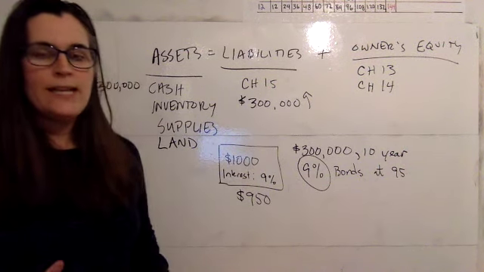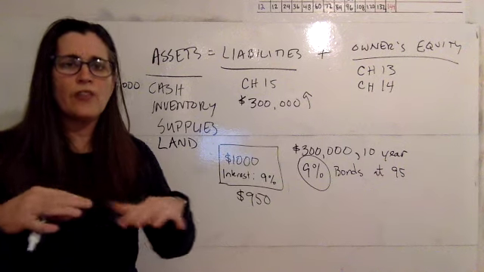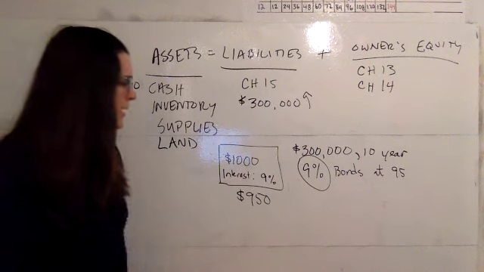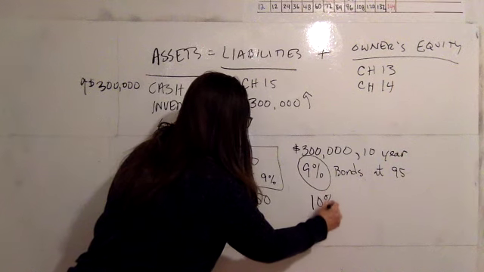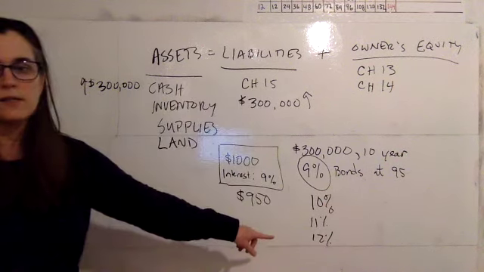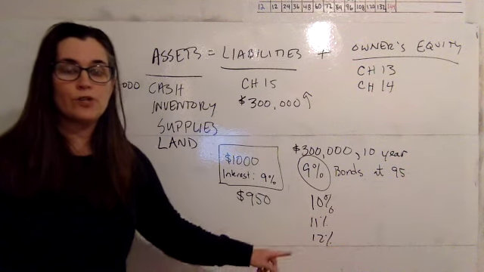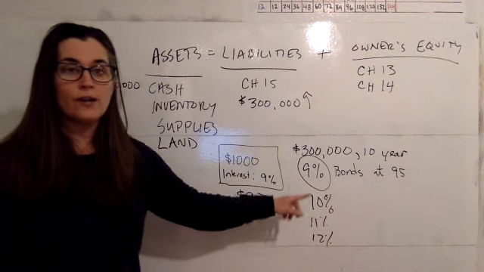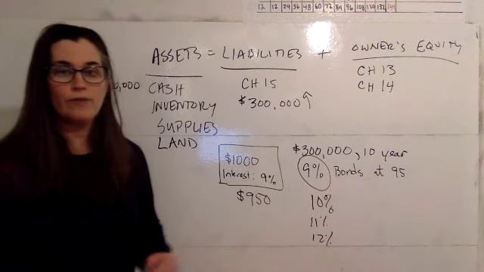Once I go into the marketplace, my bonds are going to be competing with other stocks and bonds. Let's just think about other bonds for now. Some bonds are going to have a 10%, maybe 11%, maybe 12% rate of interest. These are higher rates, which will get an investor higher interest revenue going forward.